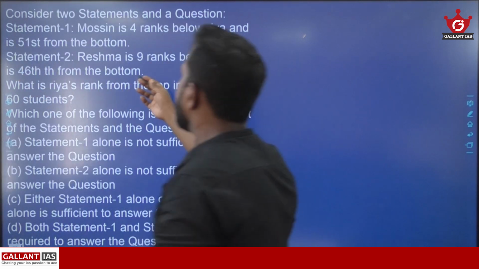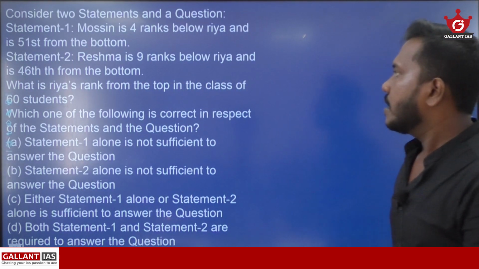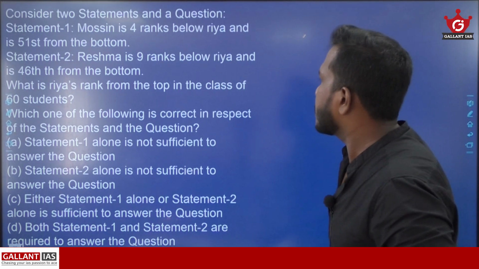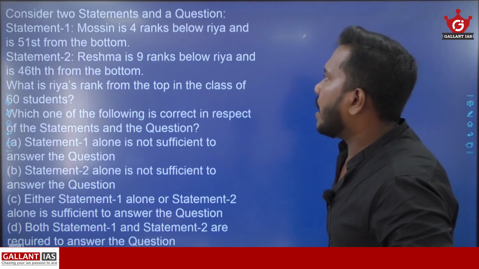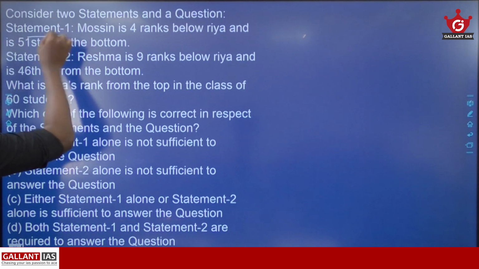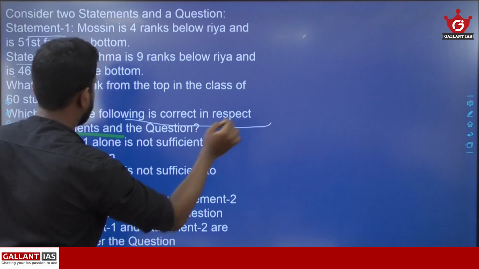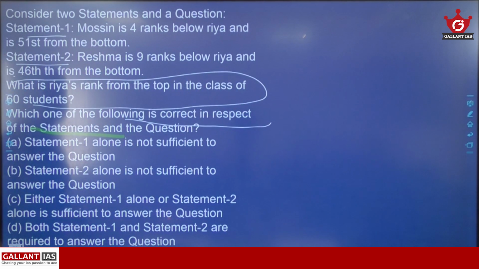Statement 2, Reshma is 9 ranks below Ria and 46th from bottom. And the question is, what is Ria's rank from the top in the class of 60 students? So we need to identify which of the statements given above is sufficient to answer this question. Two statements are given.